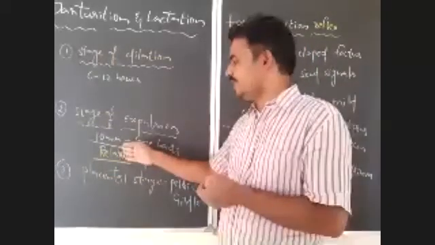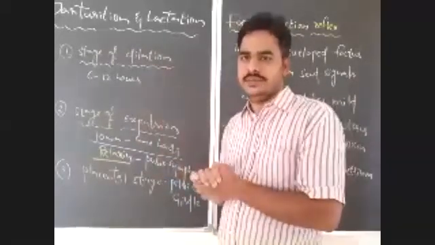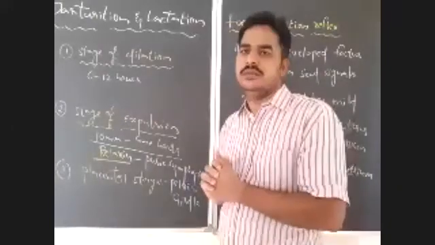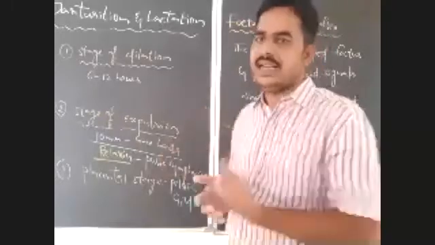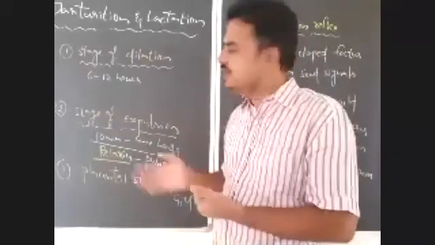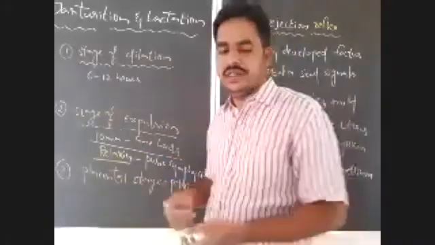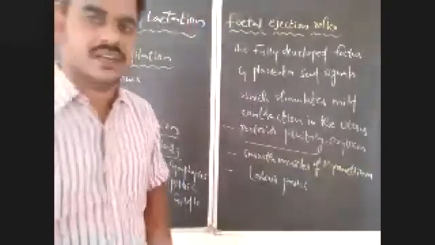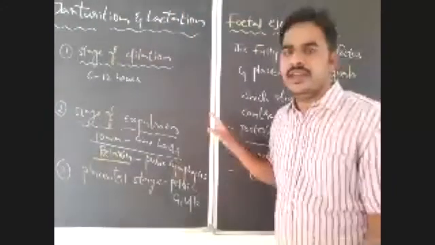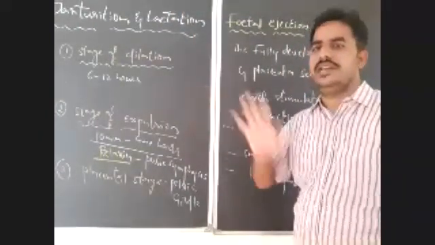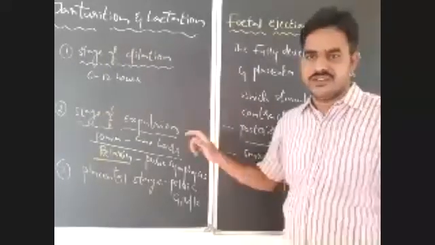So it may complete in 10 minutes to some hours. The baby will be expelled out. How will the baby be expelled? From head to foot. First the head will come out, which you should notice here, and after that the remaining body parts, with the feet coming last. That is the stage of expulsion. Now the baby is completely expelled out. Parturition is completed, the delivery or birth of the fetus is completed.